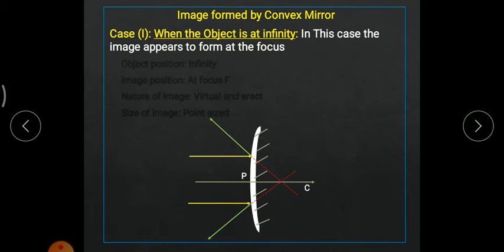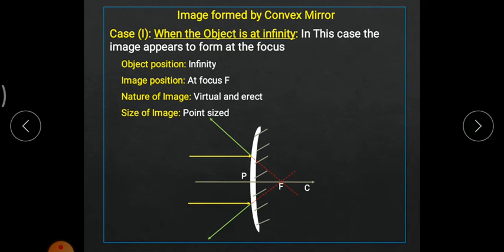So whenever the rays of light are coming from an infinite distance, I have to take a minimum of two rays. First ray is this, second ray is this. After hitting the surface, the reflected light ray has traveled this path, so I have to trace that path backward. After tracing the reflected light rays in the backward direction, the rays appear to meet at one particular point. That particular point is the focus. So these are the conditions we obtained whenever the object is at infinite distance in terms of convex mirror.